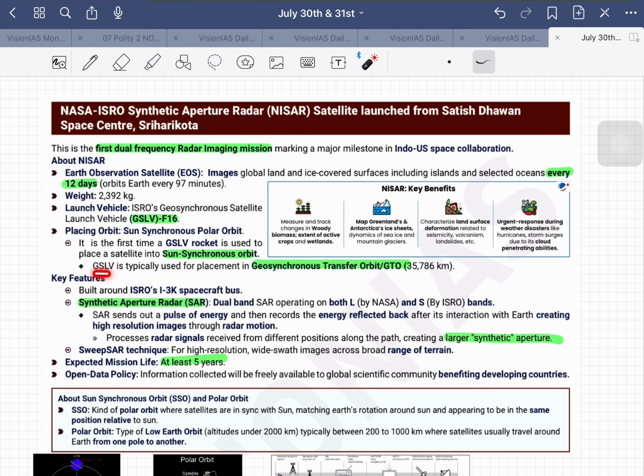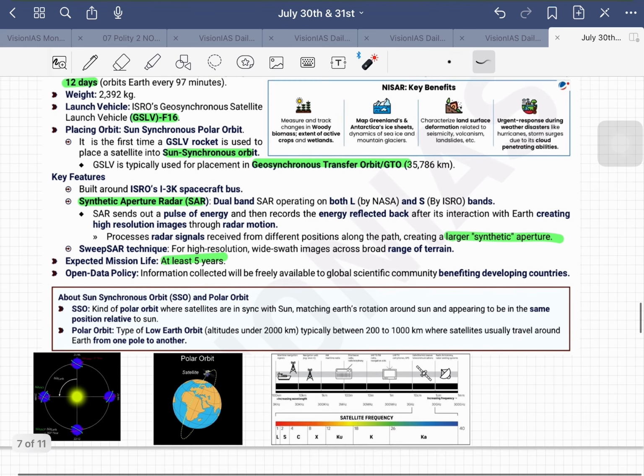Okay, GSLV is typically used for placement in geosynchronous transfer orbit, that is 35,786 kilometers so far, but now we are not going that long. We are only placing it in the sun synchronous orbit only. Okay, that is the key point here.